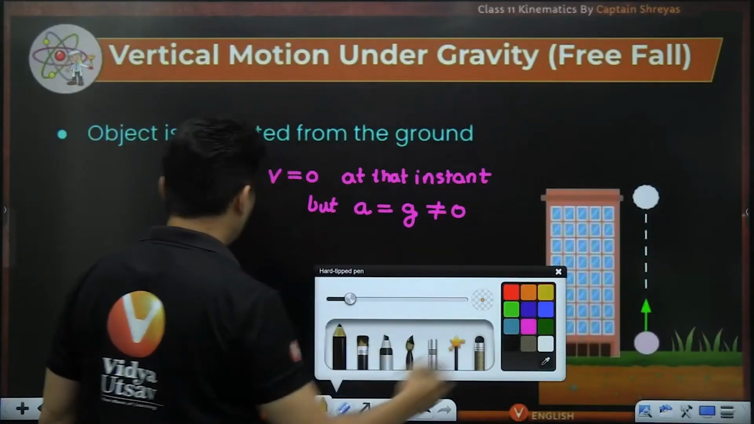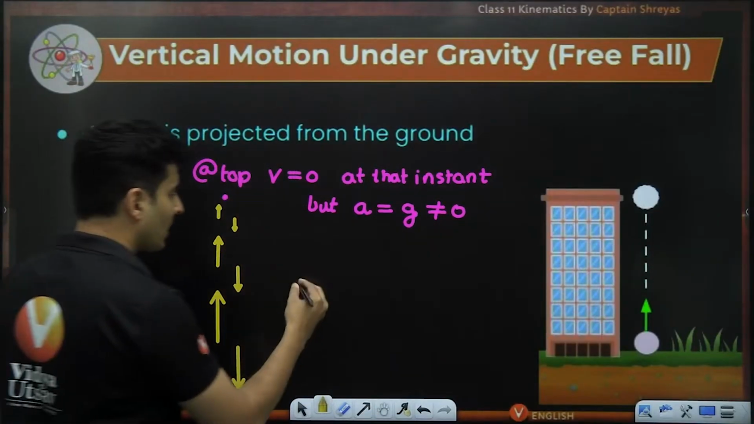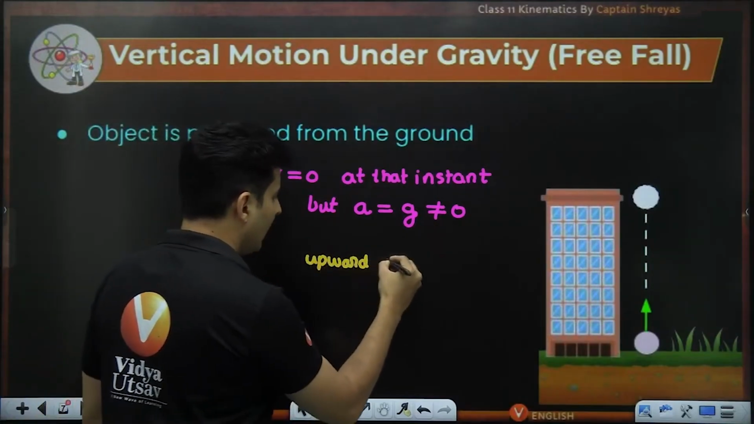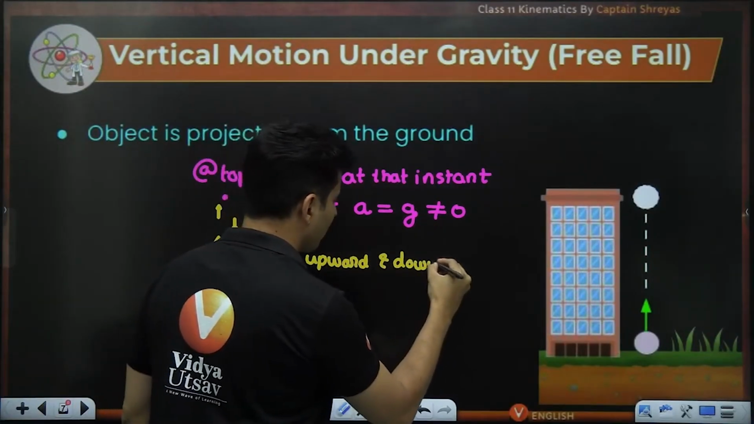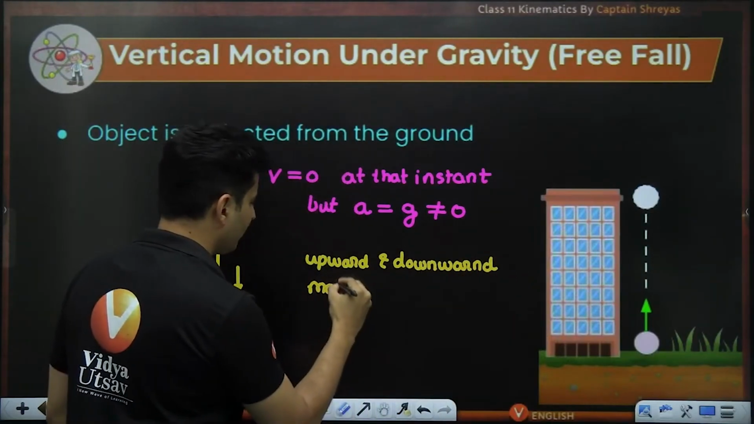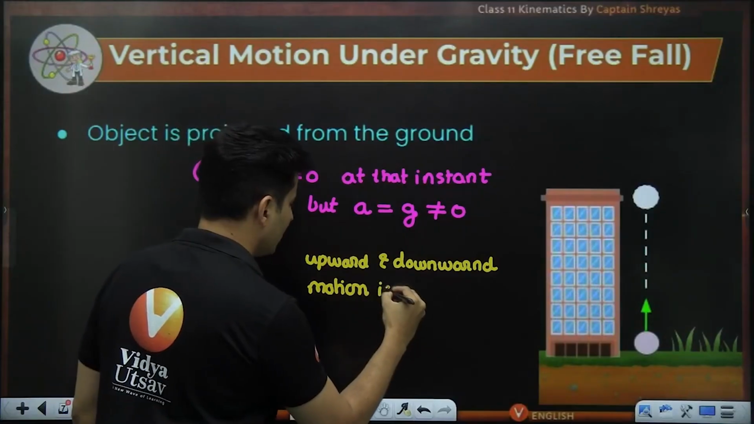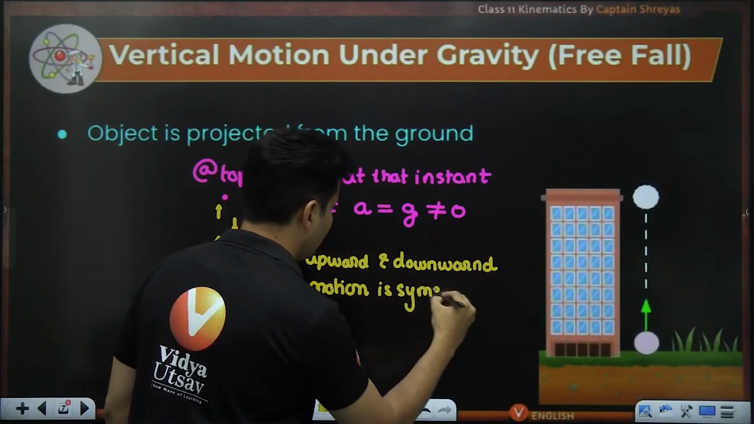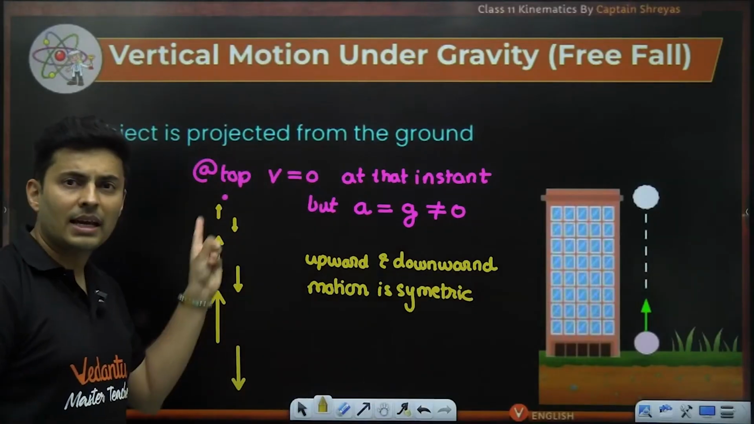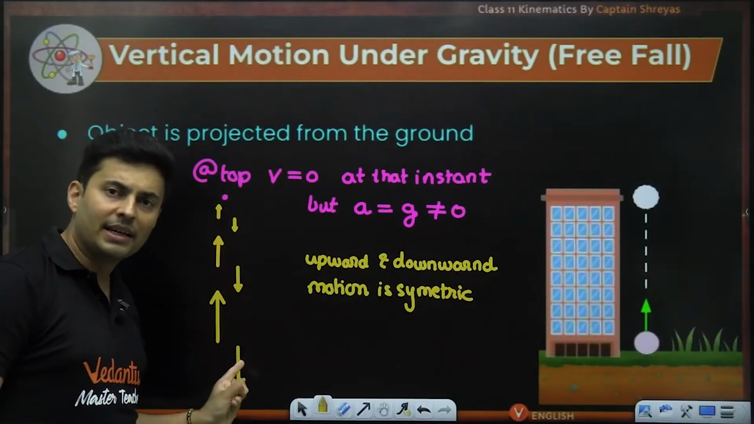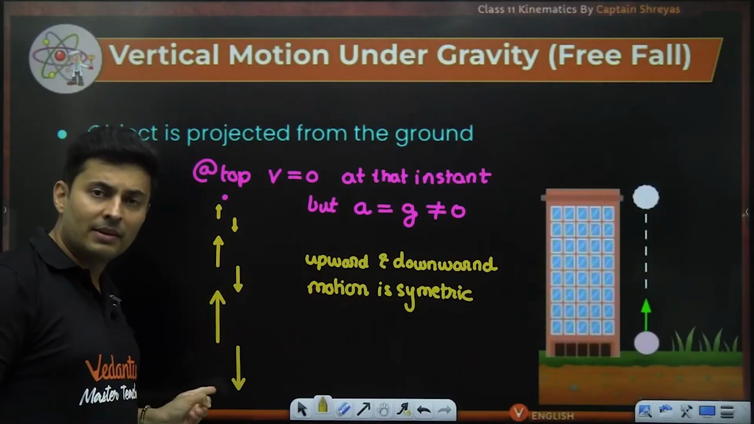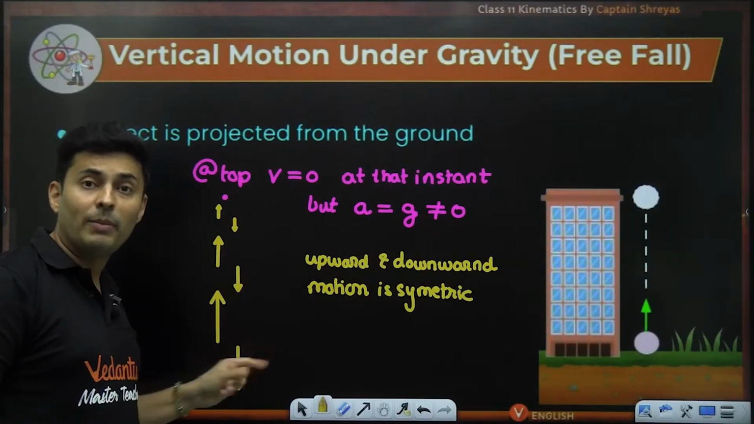Also, you will see that the upward and the downward motion is symmetric. Meaning, whatever time it takes, let's say 3 seconds to go up, the same 3 seconds it will take to come down. If it takes 7, it will take 7. So 7 plus 7 will be 14. 14 seconds to go up and down.